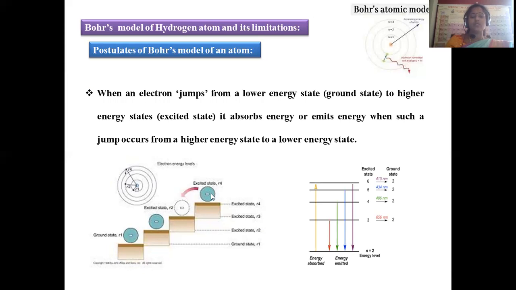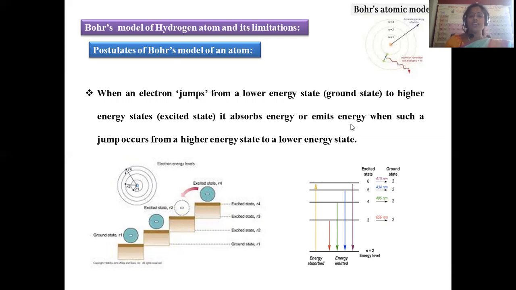So when an electron moves from one energy level to another by hopping or jumping, this is called the ground state transition into an excited state. Obviously, the lower energy state is regarded as the ground state, and whenever energy is absorbed, the electron will be excited into the next level.